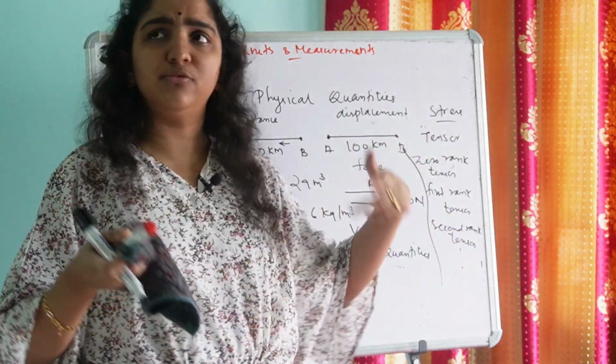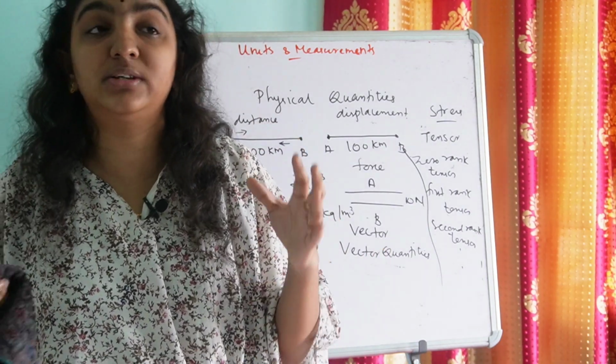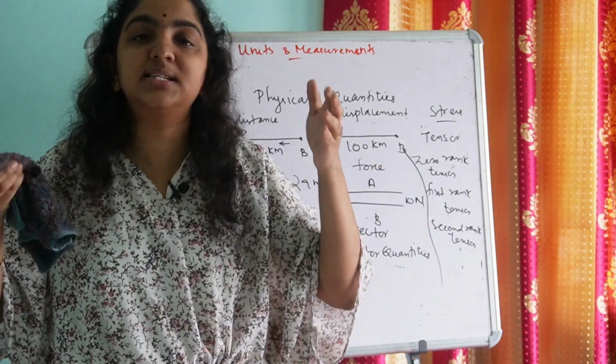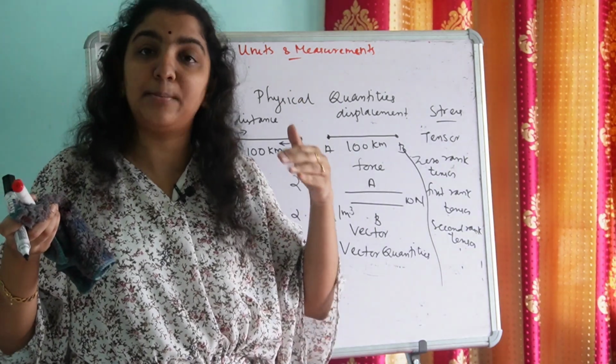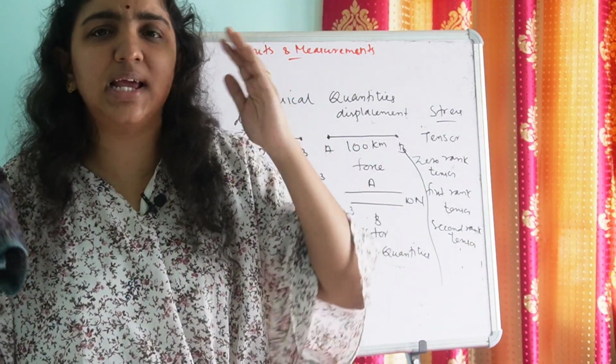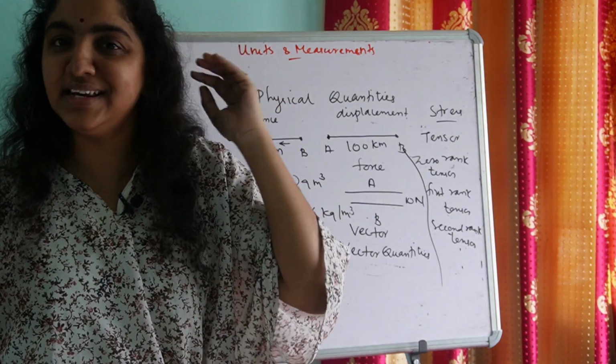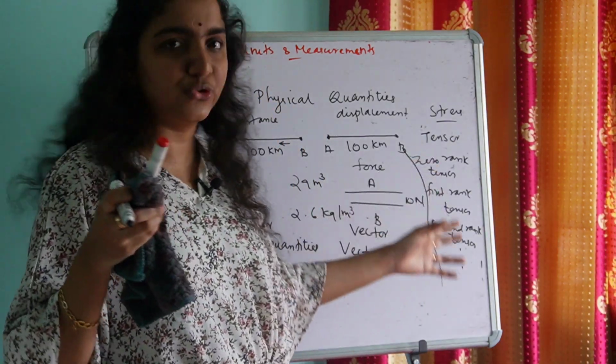Again, 4th rank tensor. What is a 4th rank tensor? They have 4 directions, or they act in 4 directions. Say, for example, stiffness. What is a 100th rank tensor? Those physical quantities act in 100 directions, and it goes on like this.